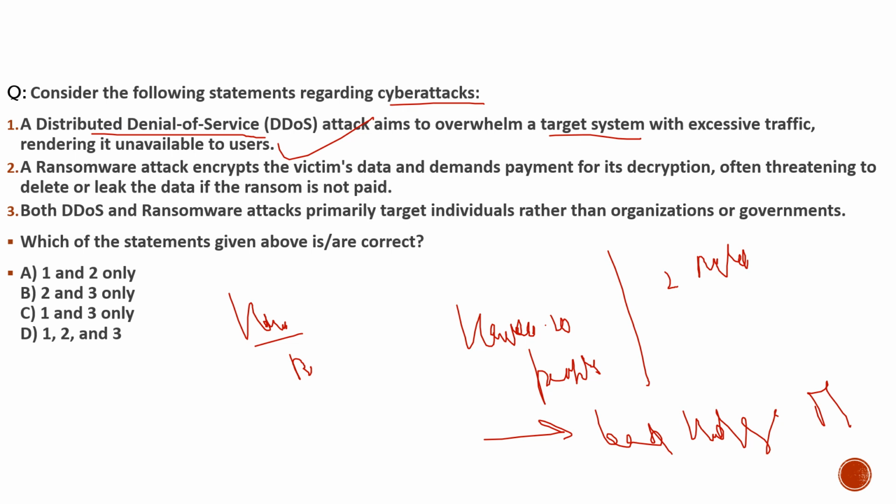Second statement: a ransomware attack encrypts the victim's data and demands payment for its decryption, often threatening to delete or leak the data if the ransom is not paid. 100% correct, as the name suggests. Third statement: both DDoS and ransomware attacks primarily target individuals rather than organizations or governments. No, they target both individuals and organizations or governments. So the third statement is incorrect. The correct statements are statements 1 and 2 only.